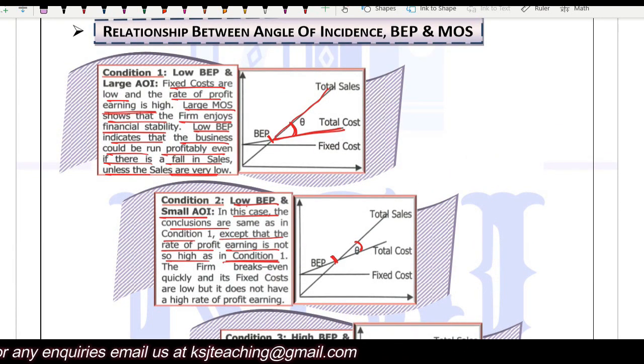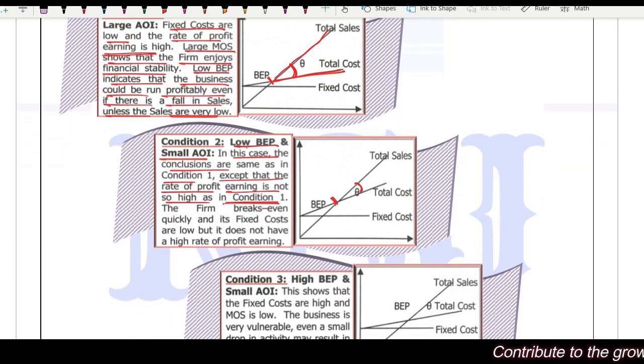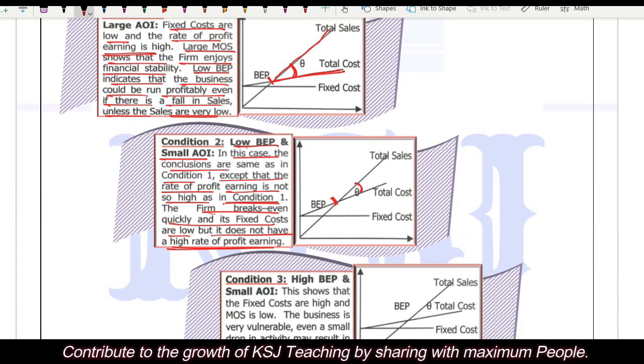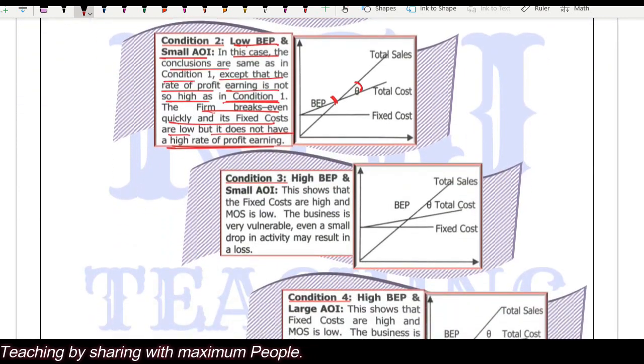Low break-even point, you cover the fixed cost easily, right? You are able to cover the fixed cost quickly and enjoy the margin of safety. But here, the rate of profit earning is not that high. The firm breaks even quickly and its fixed costs are low, but it does not have a high rate of profit earning. We are not able to quickly earn the profits.